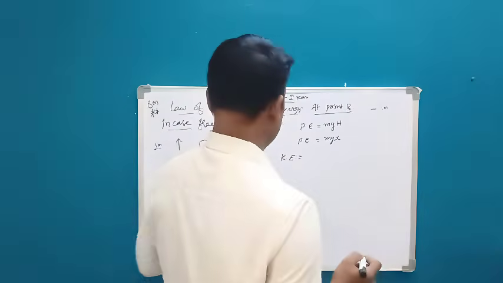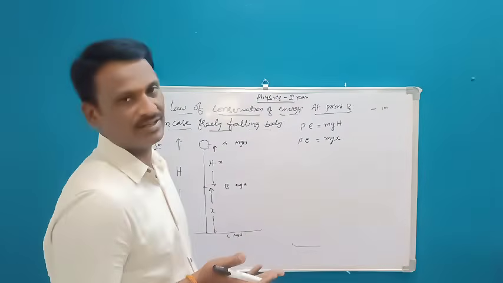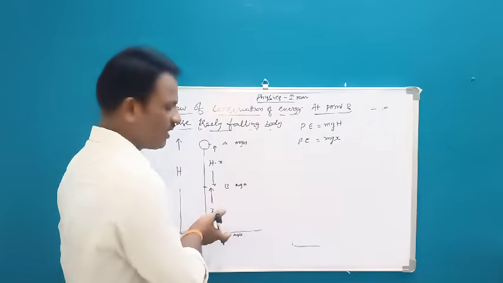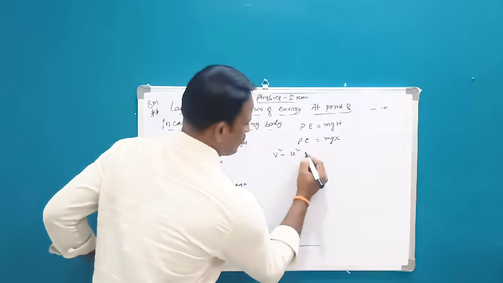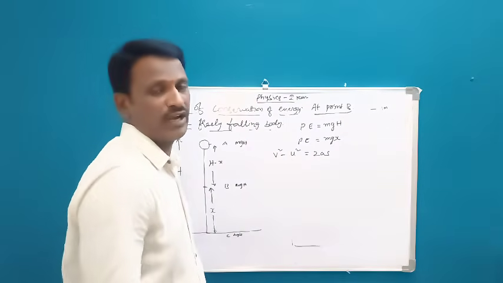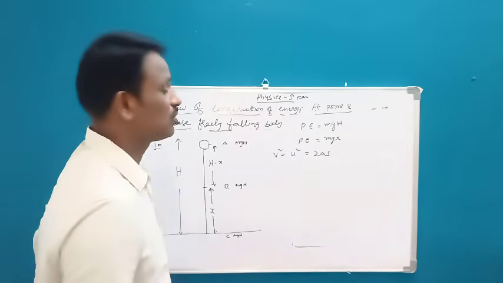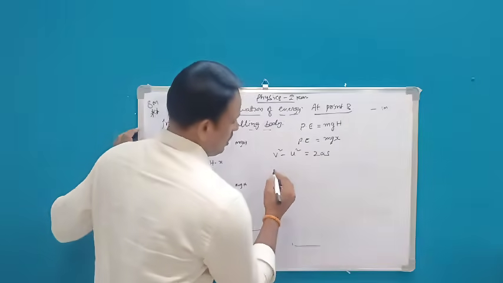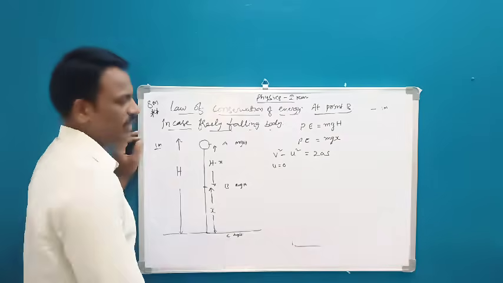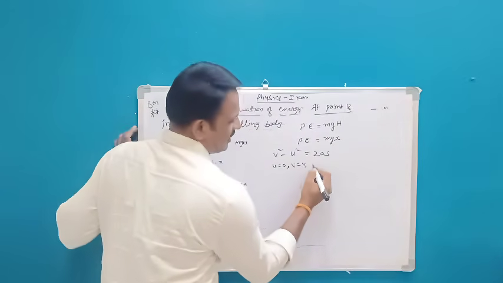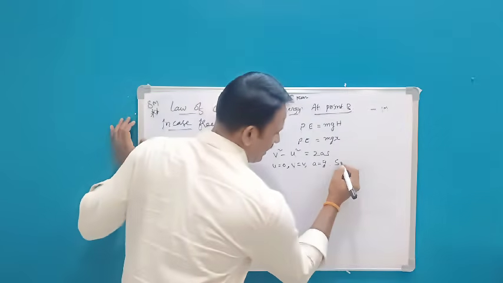Before going to find out kinetic energy, we have to calculate the velocity of the object, because we know the formula is half mv square, so we can't get v directly from here. So we have to use the equation v square minus u square is equal to 2as. Yesterday also we have seen how this is helpful while solving the work energy theorem. So that is why it is a very, very important equation that you have to keep in mind. Here, see, initial velocity we didn't give anything, so u becomes 0. Final velocity v is v. Acceleration a is nothing but here acceleration due to gravity, and displacement s.